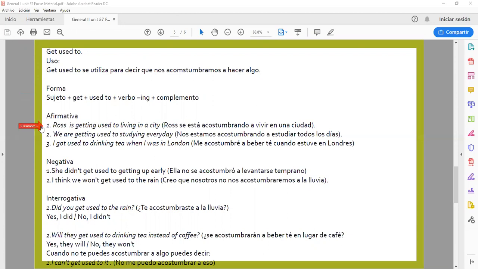examples, Rosie is getting used to living in a city. So here we talk about a process that we are facing. Number 2, we are getting used to studying every day. Number 3, I got used to drinking tea when I was in London.